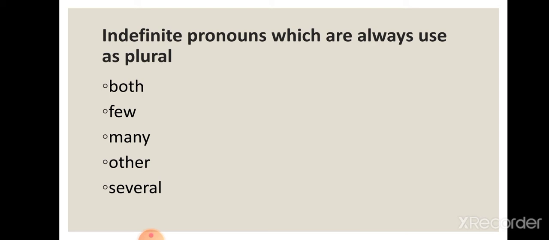Indefinite pronouns which are always used as plural, for example, both, few, many, other, several. So these are the indefinite pronouns which we always use as plural. Plural, you know very well, is when we are talking about more than one person.